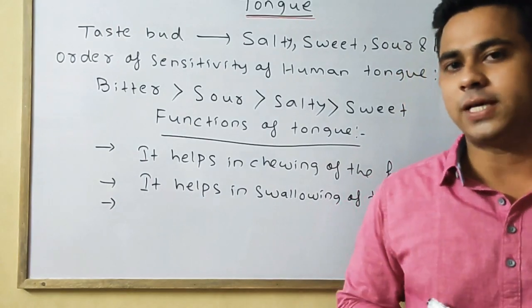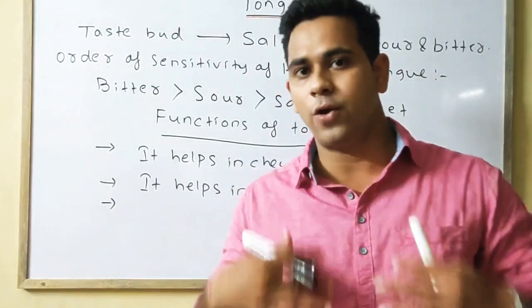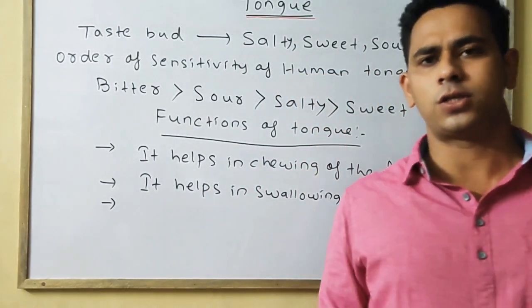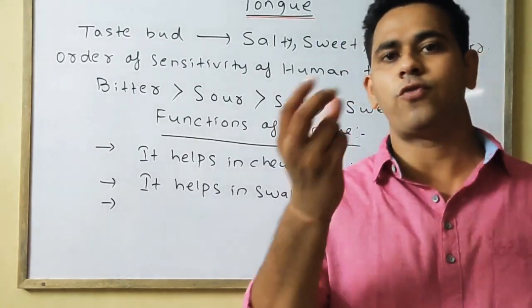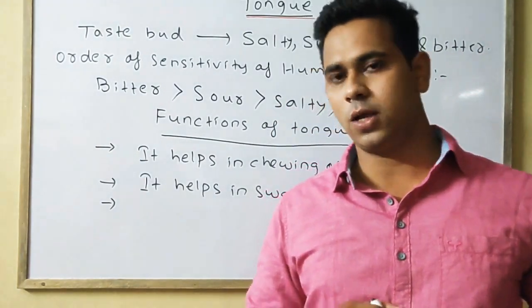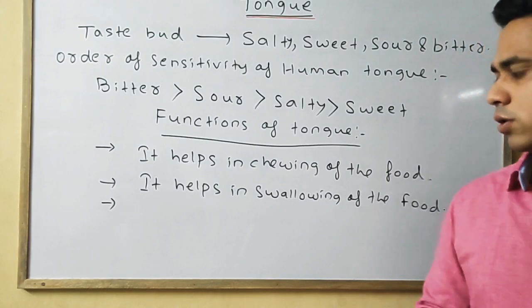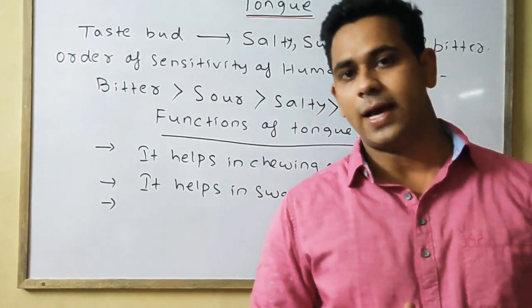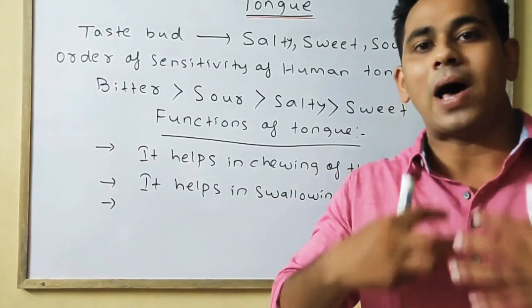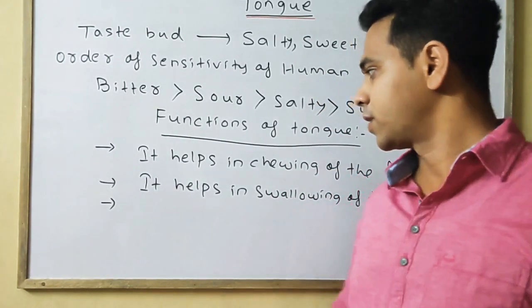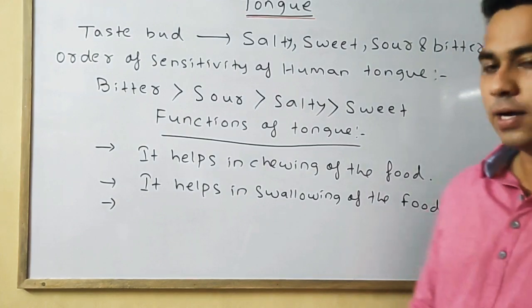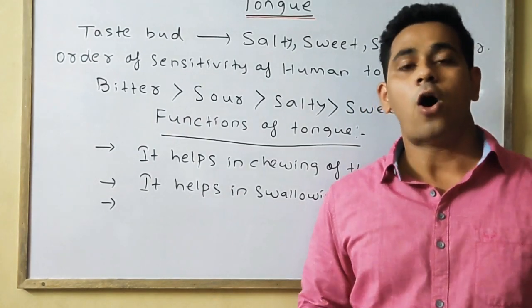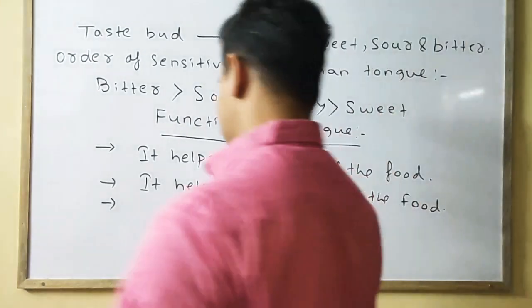After the chewing process, the immediate next action is the swallowing of the food in the form of bolus. Bolus means the form in which we swallow the food. So the next important function of the tongue is that it helps in swallowing of the food.